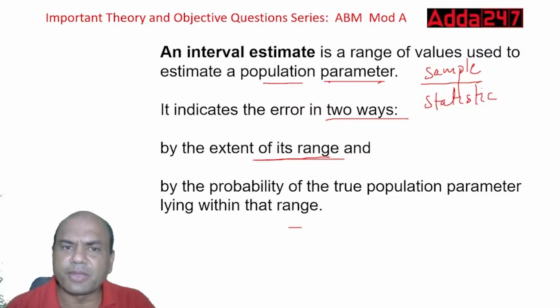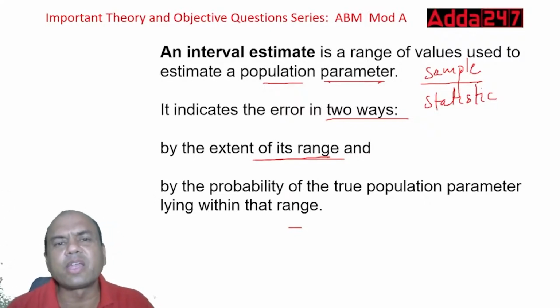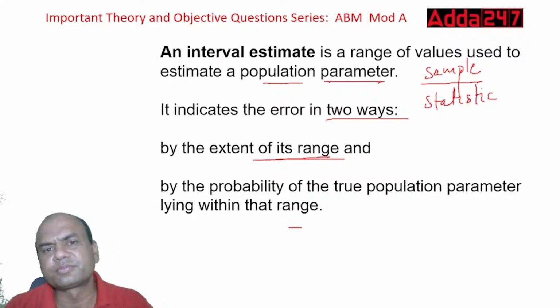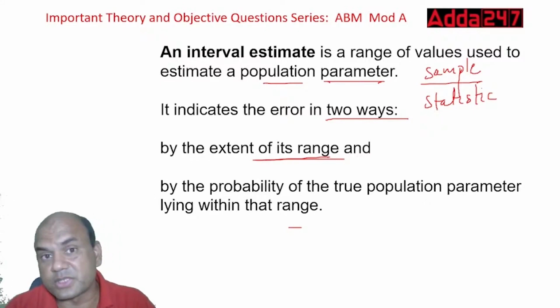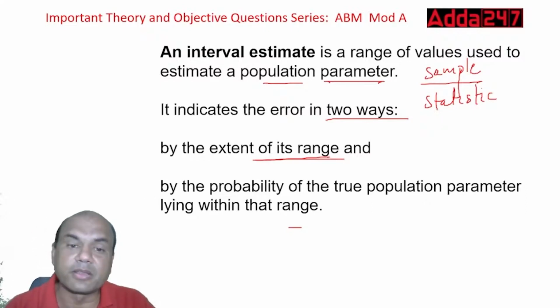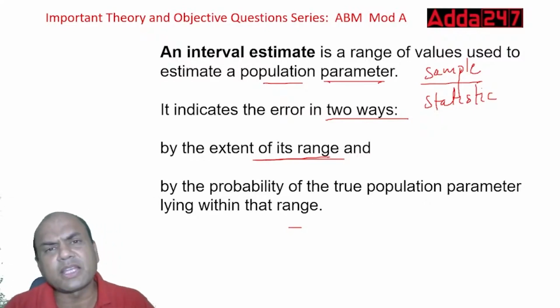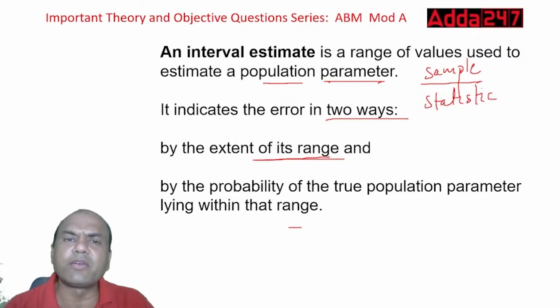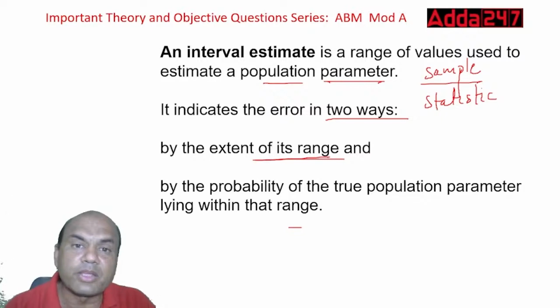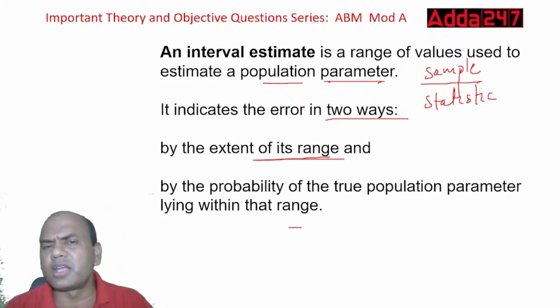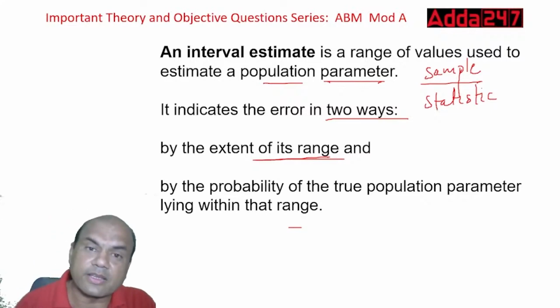Can you give me the exact score? You can't say India will score 197. You'll give me a range, that India will score around 170 to 200. So this is known as range.